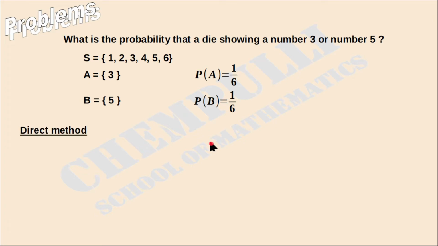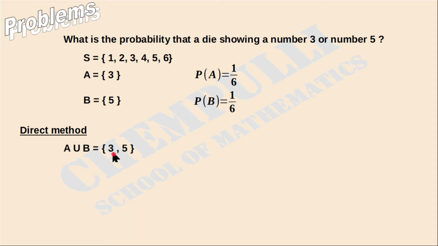Then next, we are using the first direct method, that is A or B. A or B means number 3 or number 5, that is A union B. First we can find A union B. What is A union B? 3, 5. That means we will get like this.